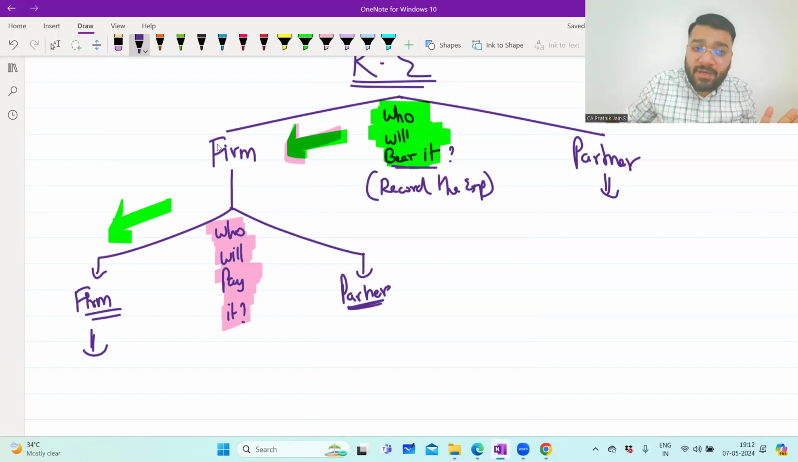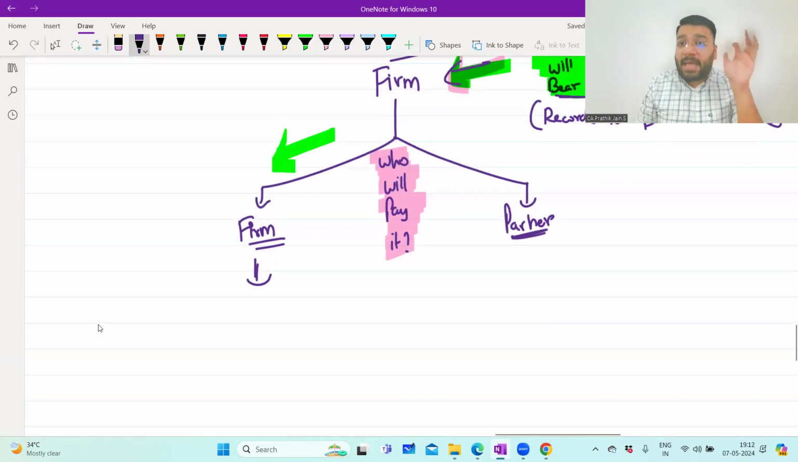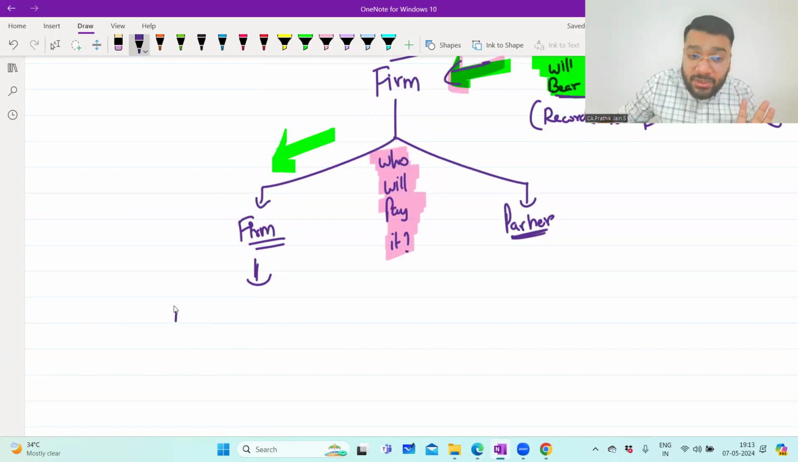Now we said that in the first scenario, the firm is bearing it. If the firm is bearing it, what will be the expense entry? Sir, any expense that happens in the business has to be debited. Debit all expenses and losses. So realization expense account debit. So you're debiting the expense in the firm's book. Why? Because the firm is bearing it.